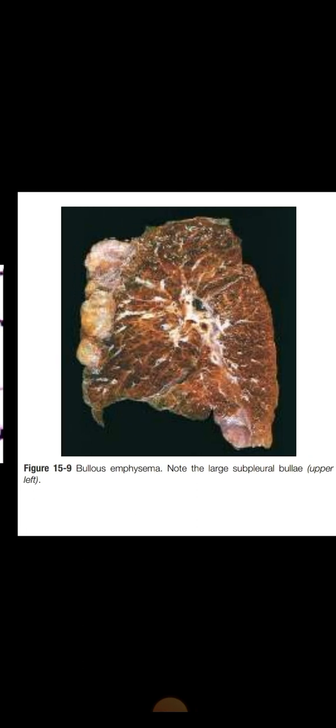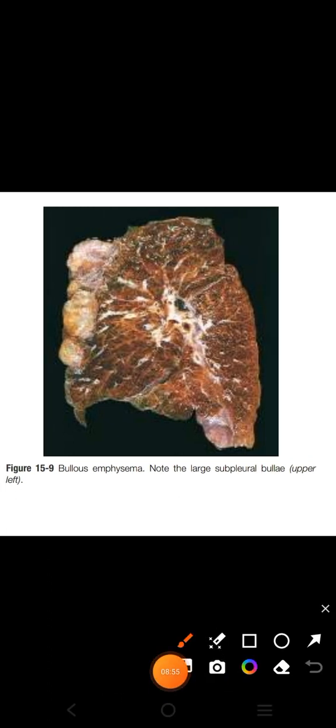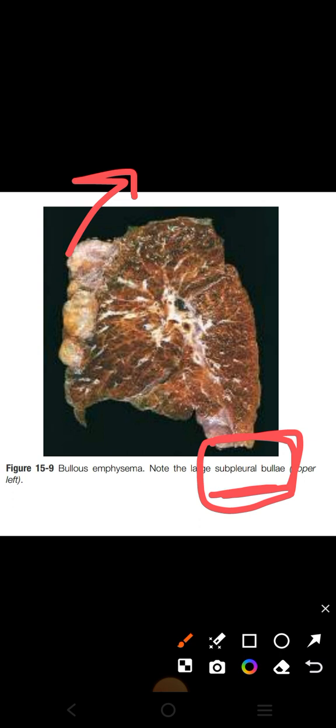In this picture, bullous emphysema is shown. Bullous emphysema means the formation of bullae under the pleura. Subpleural blebs or bullae are shown here, and we can say that this is a case of distal emphysema. In distal acinar emphysema, the striking appearance occurs near or adjacent to the pleura.